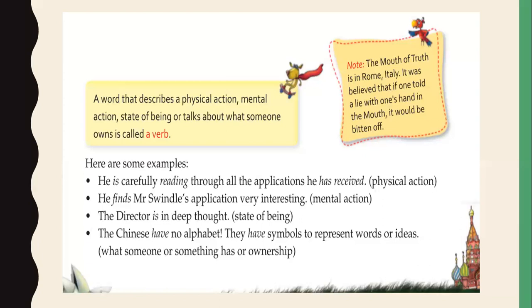The Chinese have no alphabet. So here, have, they have symbols to represent words or ideas. So, what someone or something has, or ownership. So, this is have, which we use when they are having something or when they own something. Okay, so here these four verbs are used. Reading means a physical action, finds means mental action, is means state of being, have means someone is having or something they are owning.